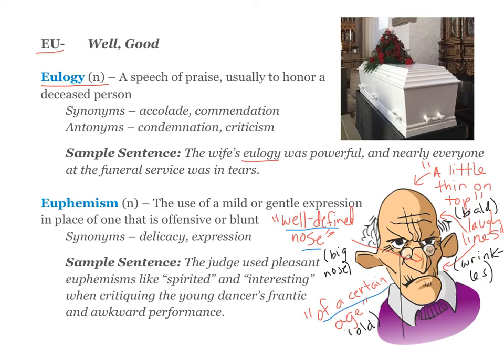say he is of a certain age. If I want to say he's bald, but use a euphemism, I would say he is a little thin on top, right? That's clearly an understatement, a much gentler way of referring to what's actually happening. And I could also use the euphemism and say he has laugh lines when I really mean he has wrinkles, right? So well-defined nose, of a certain age, a little thin on top, laugh lines are all the nicer ways to describe him, so those are all euphemisms. Your sample sentence is, the judge used pleasant euphemisms like spirited and interesting when critiquing the young dancer's frantic and awkward performance.